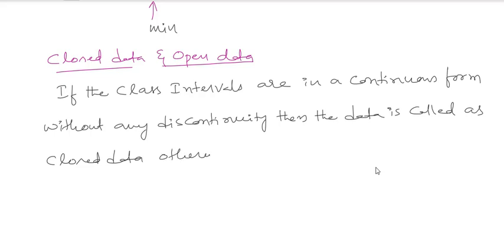Otherwise, open data. If it is having a discontinuity, I will call it open data.